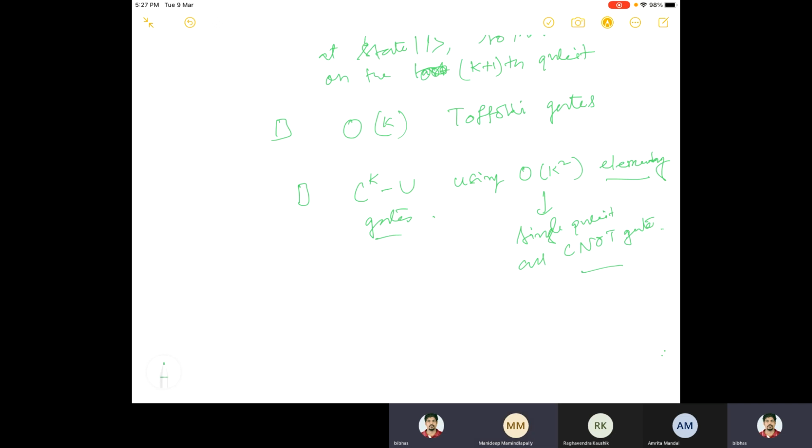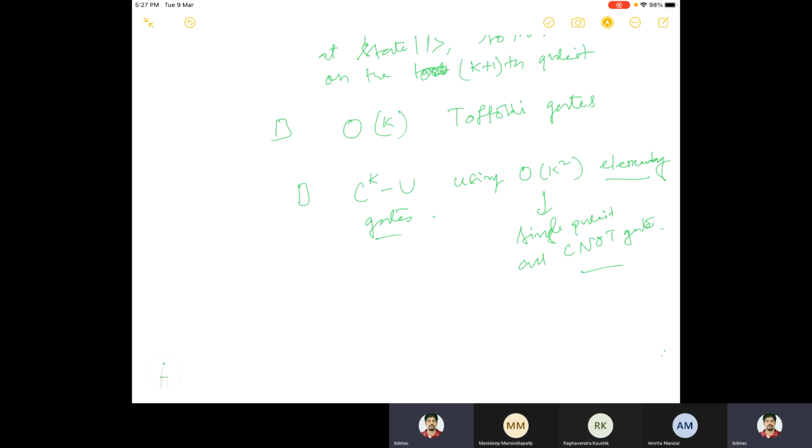The Toffoli gate is of size 3 only, so there will be only 3 qubits in one Toffoli gate, and those will have a constant number of CNOT and single qubit gates, right?